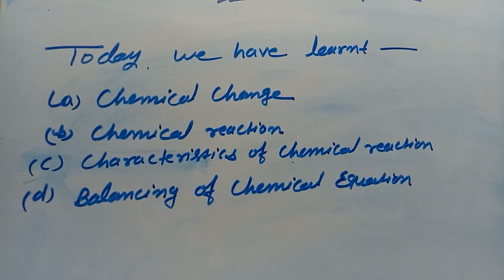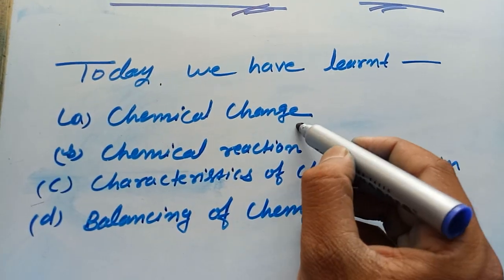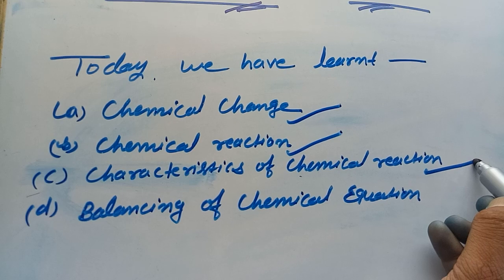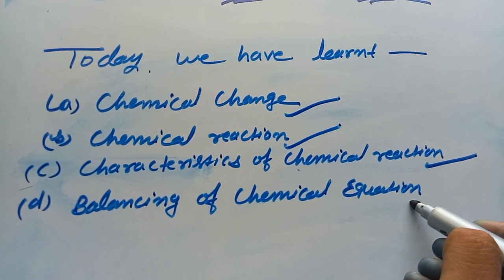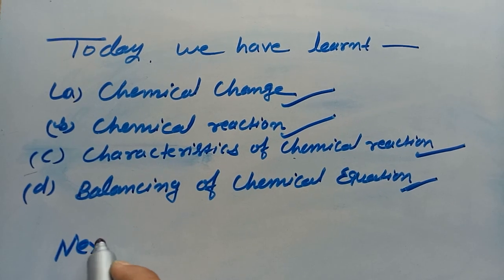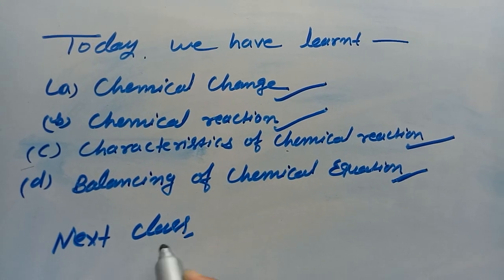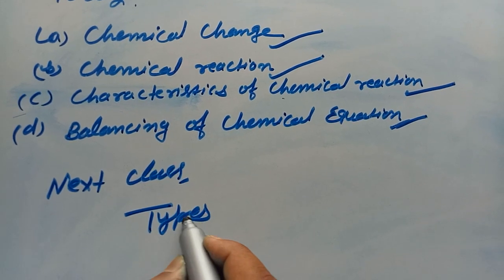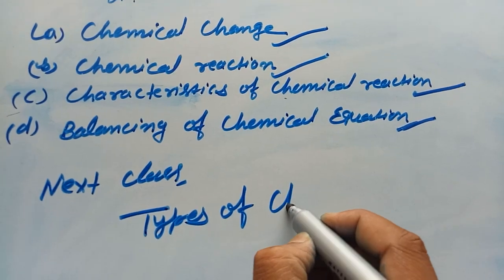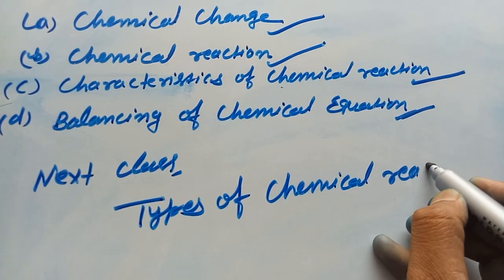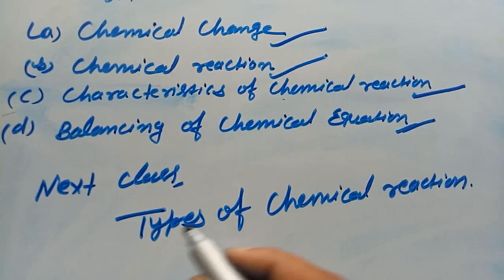In today's class we have learnt chemical change, chemical reaction, characteristics of a chemical reaction and balancing of chemical equations. In the next class we will see types of chemical reaction.